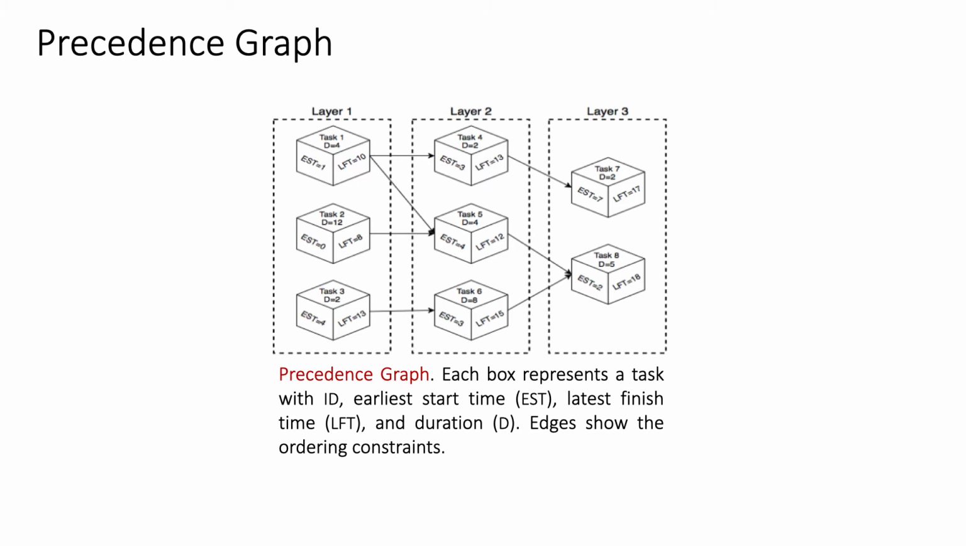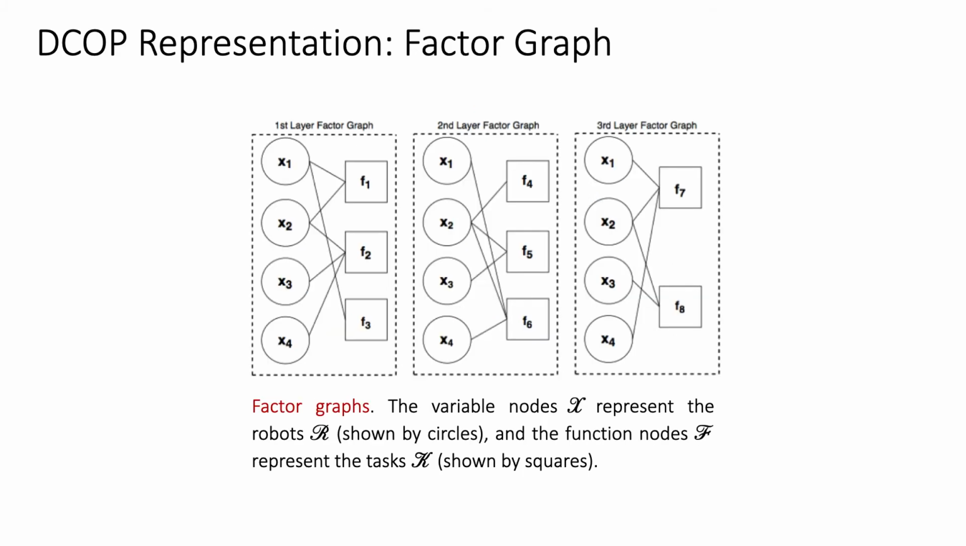More precisely, completing a task is possible only if all the predecessor tasks are completed. The precedence graph is divided into layers, such that there are no ordering constraints between tasks in each layer. Hence, each layer contains a set of tasks that can be executed independently. There are different ways to represent a DCOP problem. The factor graph is a bipartite cyclic graph chosen to represent the problem.